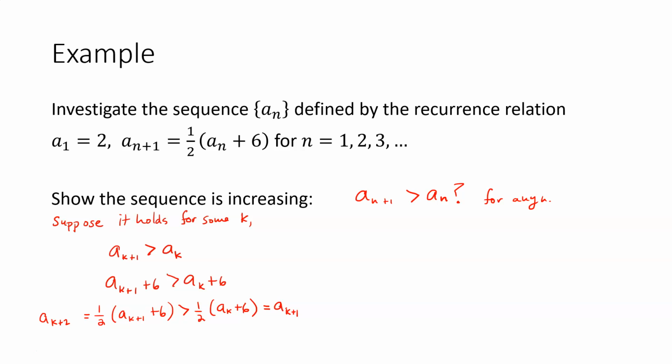So this shows that it continues to hold for the next one. This shows that a_{k+2} is greater than a_{k+1}. So if it holds for some k, then it'll continue to hold for any other consecutive terms in the sequence.